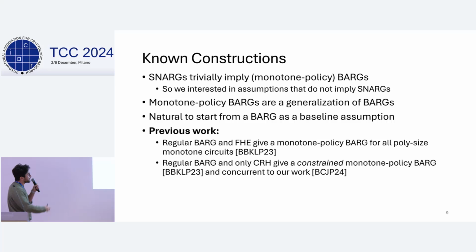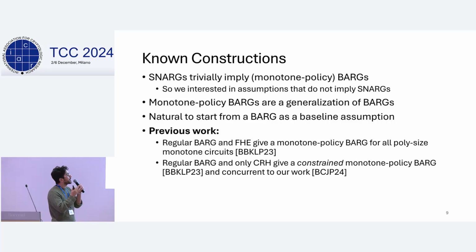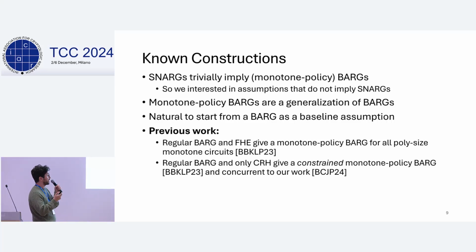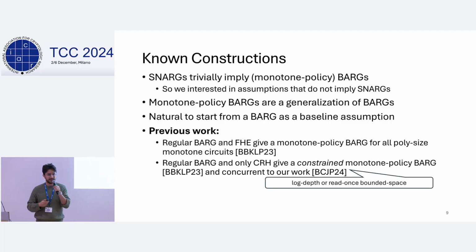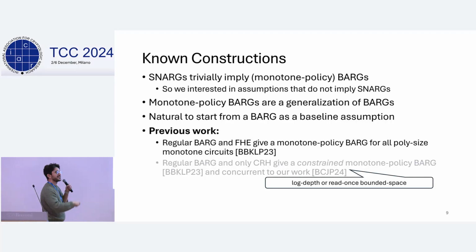In addition, if we restrict ourselves to more constrained monotone circuits, then it's enough to assume collision-resistant hash instead of fully homomorphic encryption, and we get BARGs for those constrained monotone circuits, for example, for log depth or read-once bounded space. But in this work, we're interested in the general case, so let's ignore the second line for a bit. And this is basically the only construction that we have. It must use fully homomorphic encryption.